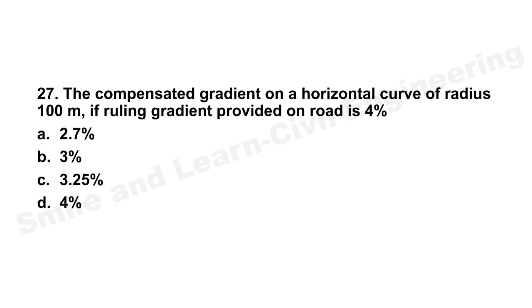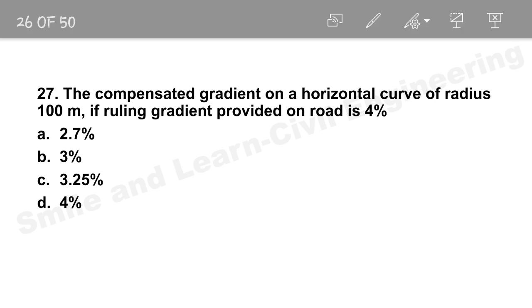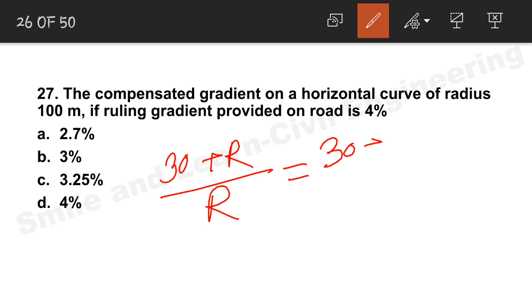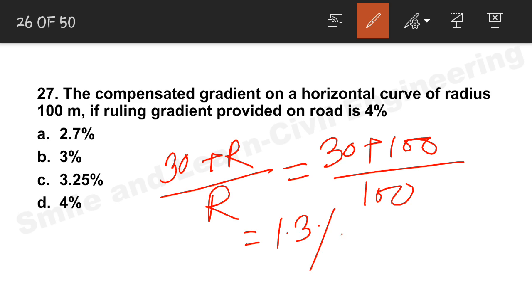Question number 27, the compensated gradient on a horizontal curve of radius 100 meter, okay. So now see, we know the formula (30 + R) / R. This is the value of grade compensation. So if we put (30 + 100) / 100, the answer will be 1.3% or something like that. But we all know that the ruling gradient given is 4%, so we cannot exceed that gradient. So we will not exceed 1.3%. So the correct answer is option D, 4%.